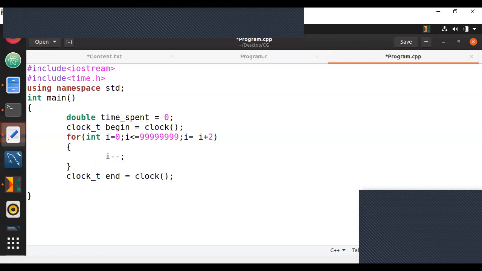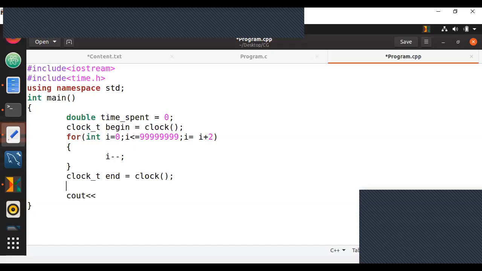So if you want to get the seconds, instead of printf, here you have cout, just write your double value, that is time_spent, where we need to store the result first. Let us store the result. Either you can store the result or you can directly calculate it and write it down.